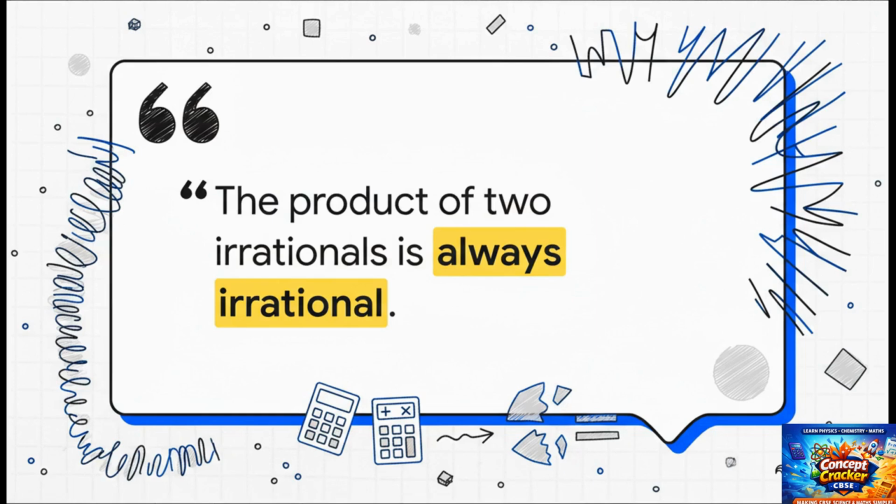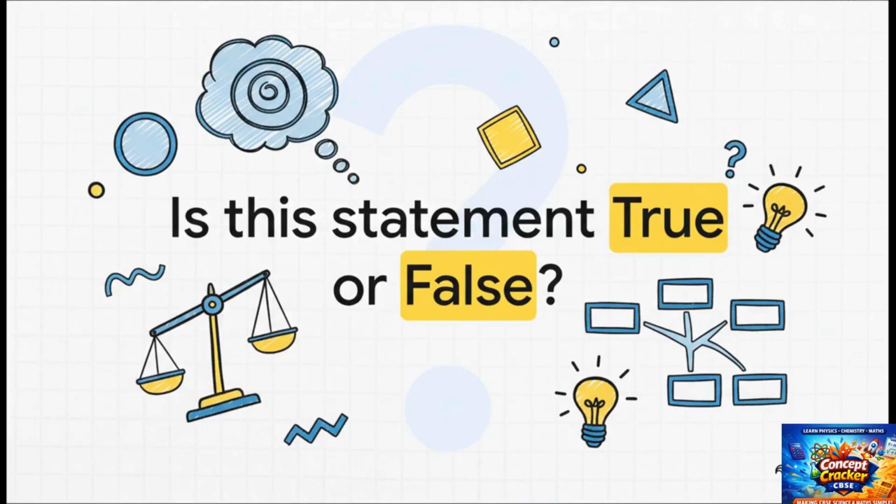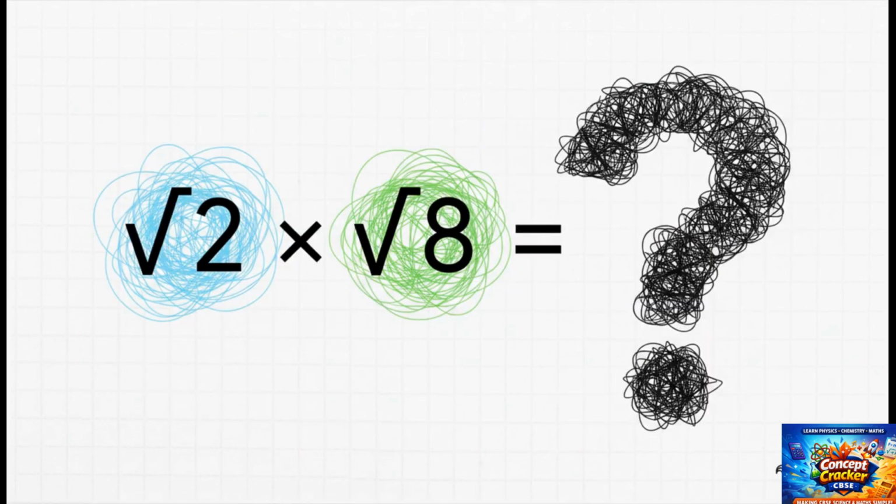I mean, if you take one crazy, never-ending number and multiply it by another one, the answer has to be just as crazy, right? But is it true? Is that statement always the case? Let's make it simple. True or false? Take a second. What do you think? You know what? Let's not guess. Let's actually test it out.